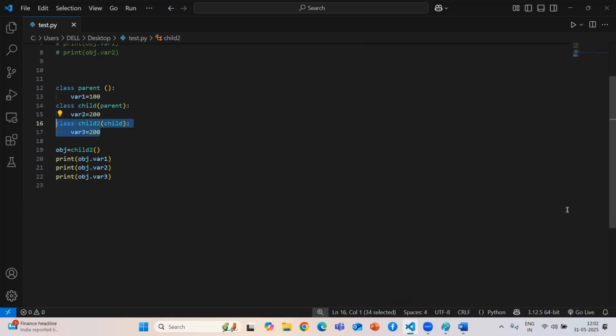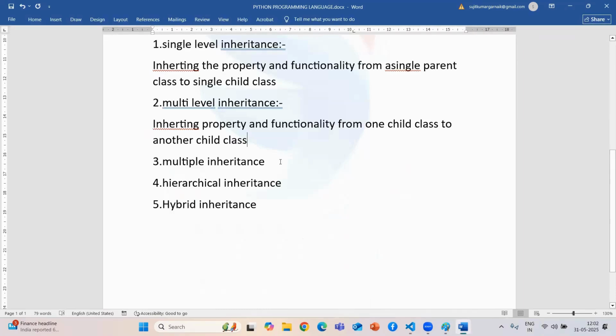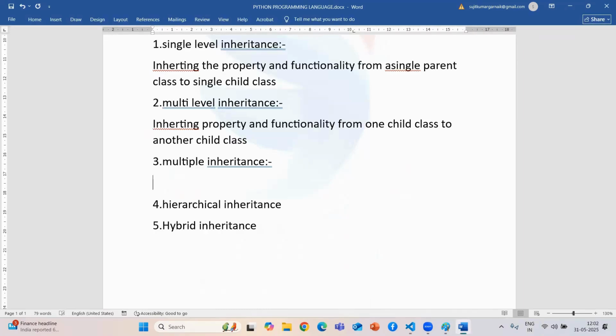Now the next one is multiple inheritance. So what is multiple inheritance? Multiple inheritance is nothing but inheriting the property from two or more parent classes.